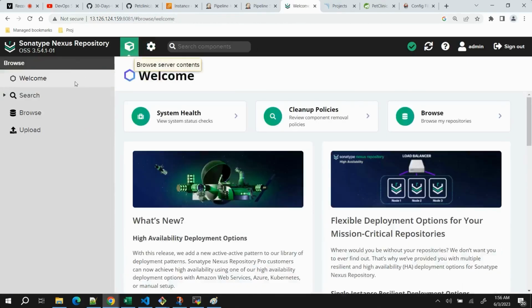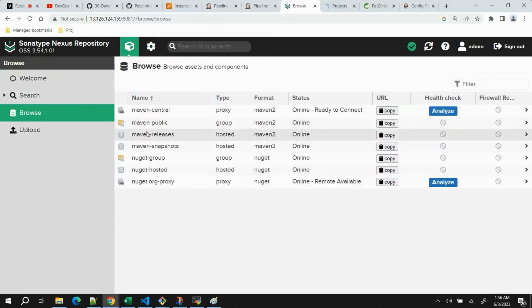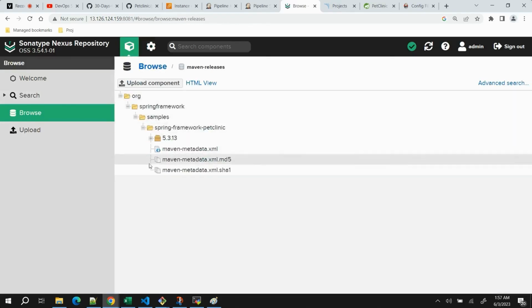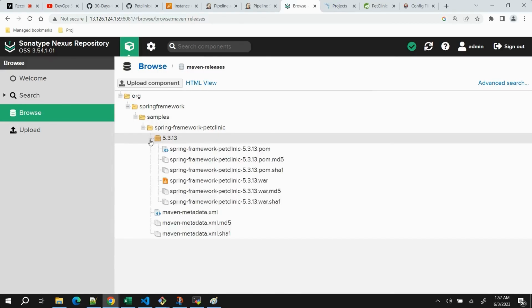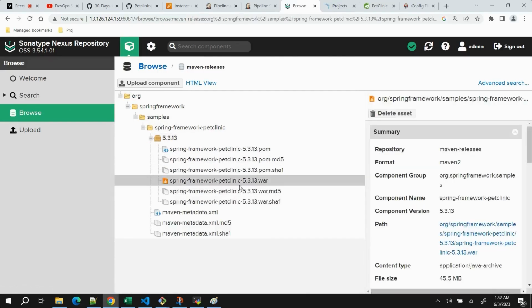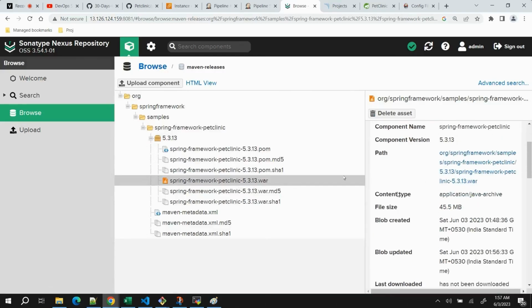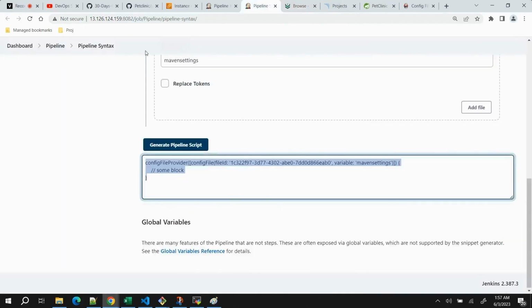If I go to the Nexus repository, go to browse, then Maven releases, you can see the artifact is generated. This is the package 5.3.13. If I expand it, you can see the war file exists here. Total size is 25.5 MB, and today is Saturday, June 3, so it has just been uploaded. Okay, this is good, right?